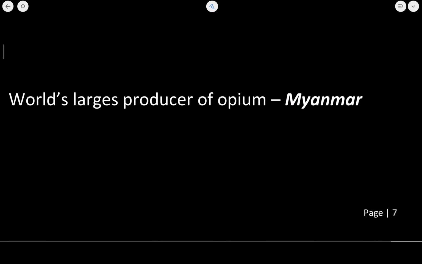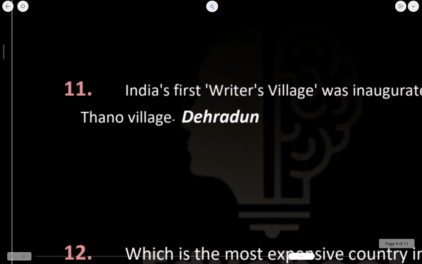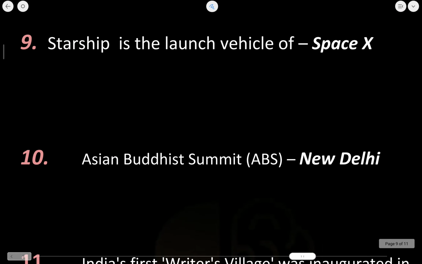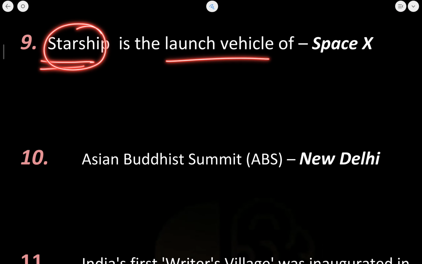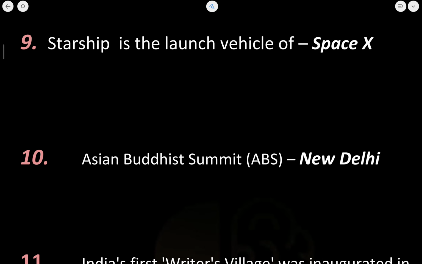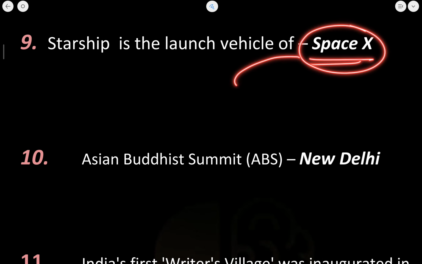Let's now move to the next point. It is about the Starship. Starship is the launch vehicle of which company? It is of SpaceX. Now SpaceX is owned by whom? It is owned by Elon Musk.